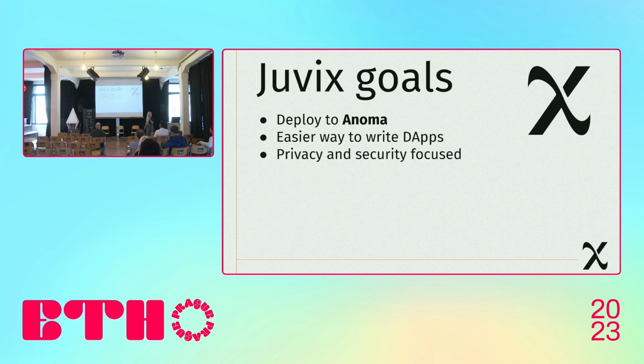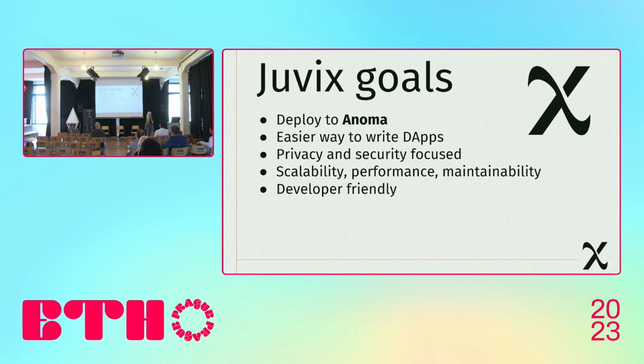We also want to focus on privacy and security and provide necessary abstractions for developers to write such applications. And again, we want it to be scalable, performant, efficient, and maintainable, and developer-friendly, considering all that I said before. And another important aspect for Anoma applications would be flexibility in backends as well.